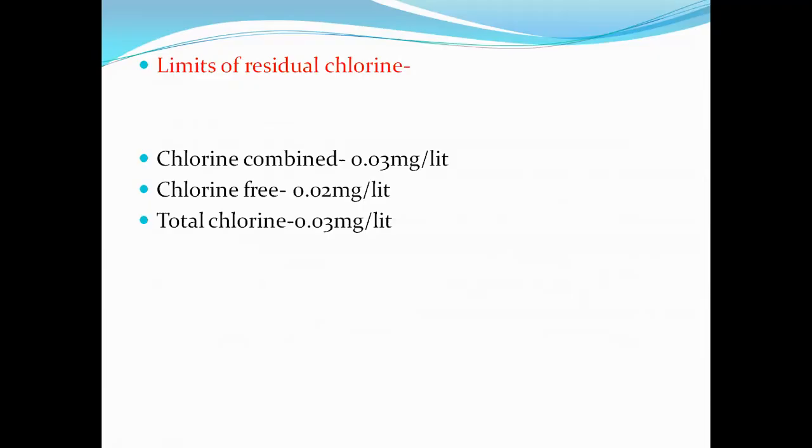Chlorine added in the form of total chlorine will be 0.03 mg per liter. Hope you all get the limits of residual chlorine, meaning the chlorine which can be added into the potable water.